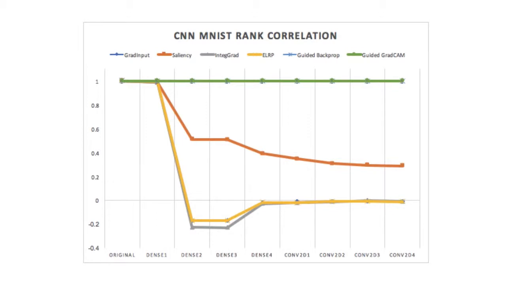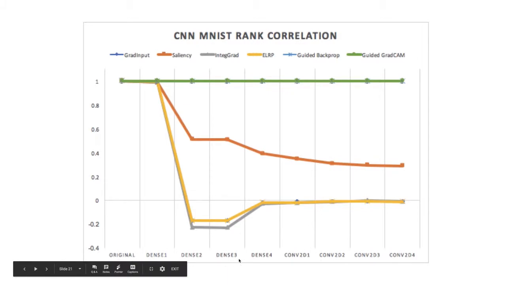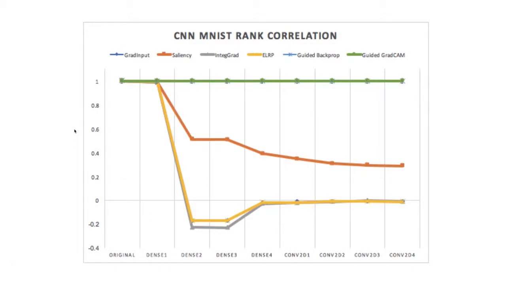And so this is the first graph of the results from the CNN. As you can see, this chart is of the layer by layer cascading model randomization. On the y-axis here, we have the actual rank value, the rank correlation between the originally calculated explanation and the new explanation after a layer has been randomized.